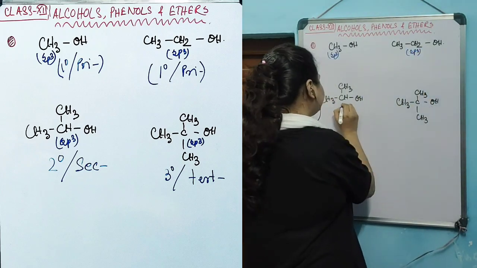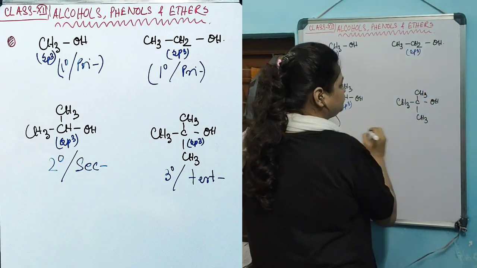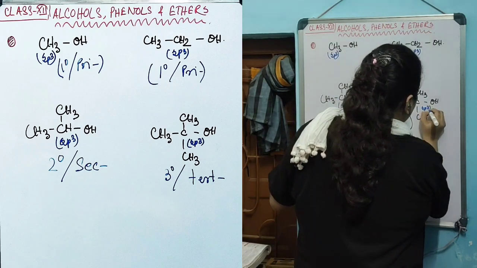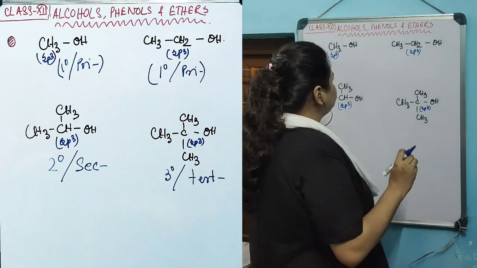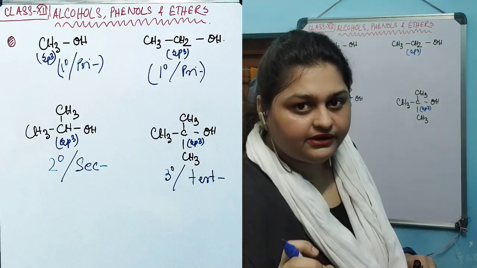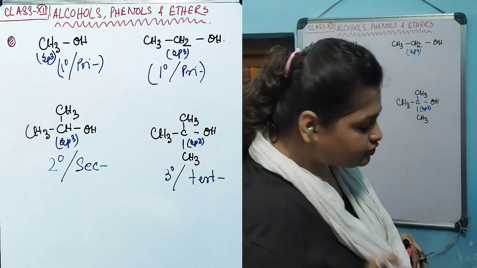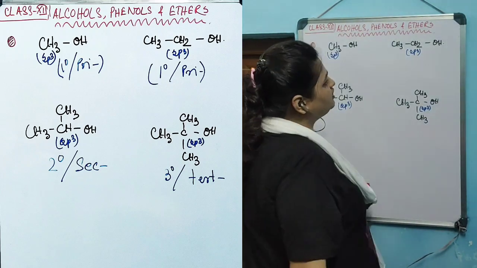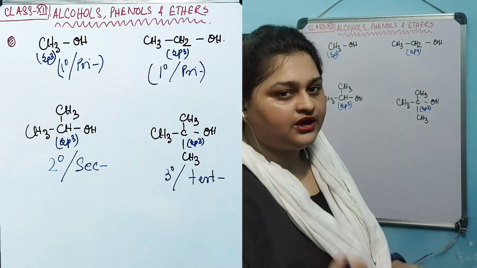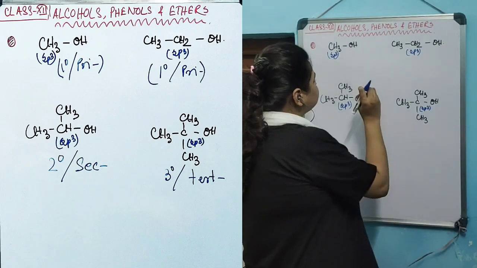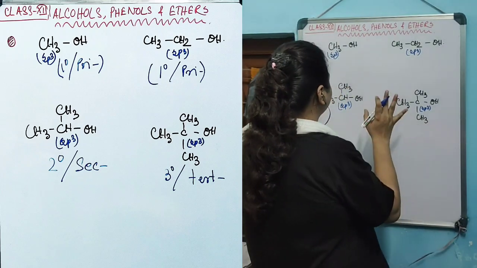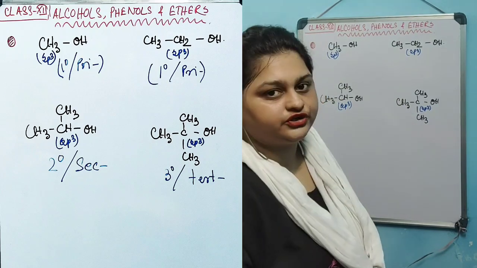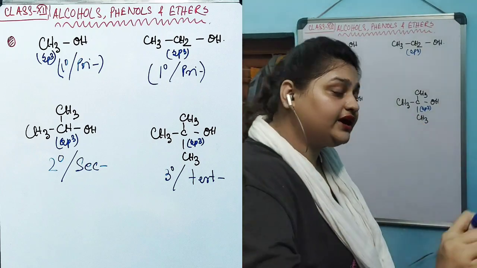But not all the sp3 carbons are the same. That's why their chemical and some physical characteristics are a bit different from one another. So to distinguish this kind of alcohol, a new term known as assignment of degree has been given to alcohols in which the hydroxyl group is attached to an sp3 carbon.